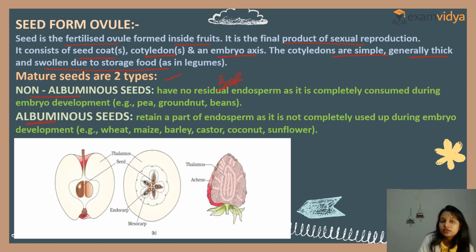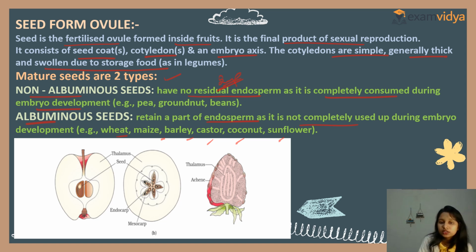Non-albuminous seeds have no residual endosperm. Why? Because it is completely consumed during embryo development. For example, pea, groundnut, beans. Remember, imagine their seed structure. But an albuminous seed has a retained part of the endosperm as it is not completely used up during embryo development. For example, wheat, maize, barley, castor, coconut, sunflower. This is all about that.